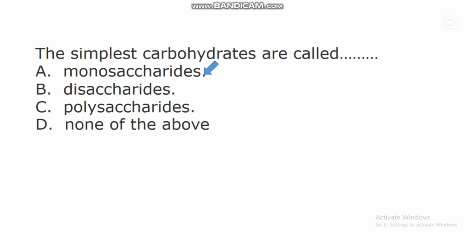Monosaccharides are the simplest carbohydrates found. Studies have shown that there are different types of carbohydrates. We have monosaccharides, disaccharides, and even polysaccharides. But among these carbohydrates, monosaccharides are the simplest.